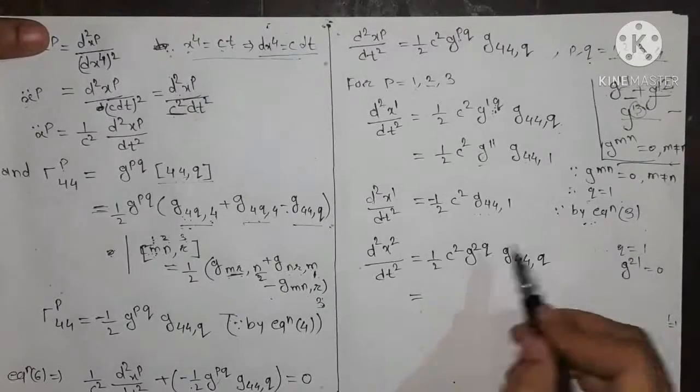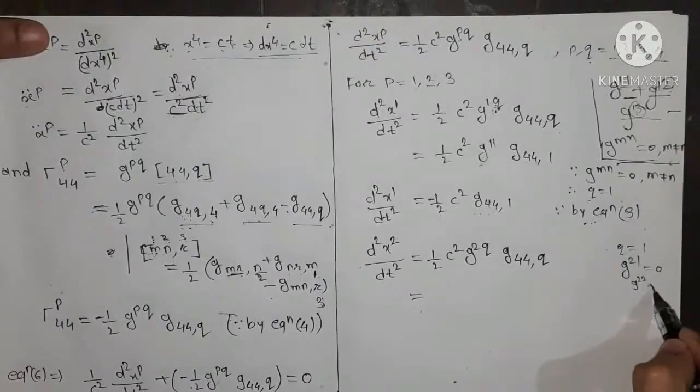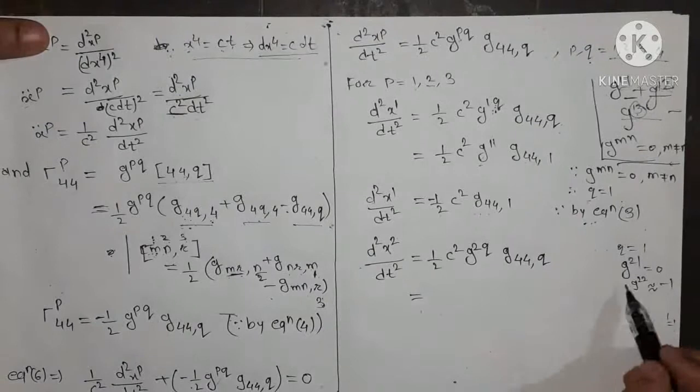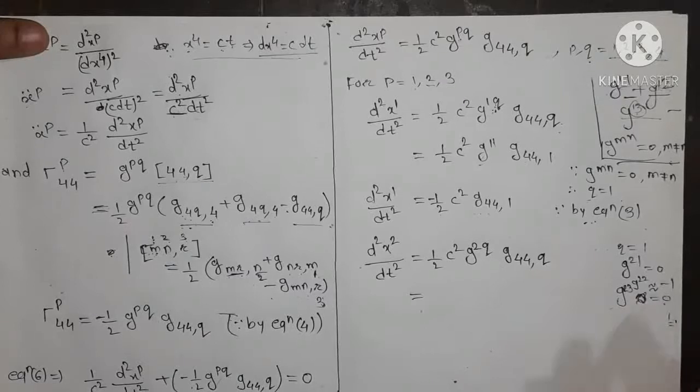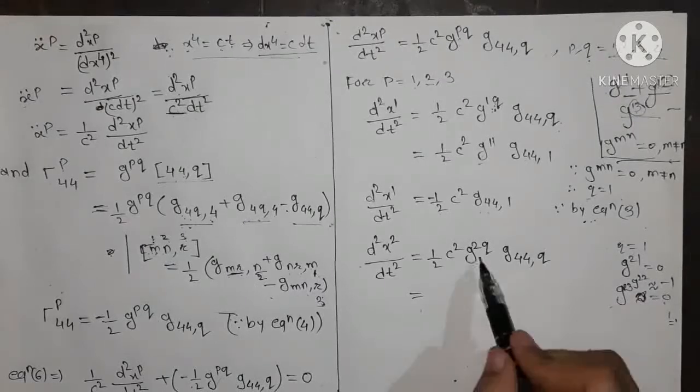For q equals 2, g22 is approximately equal to minus 1. g23 is equal to 0, because for m not equal to n this is 0.